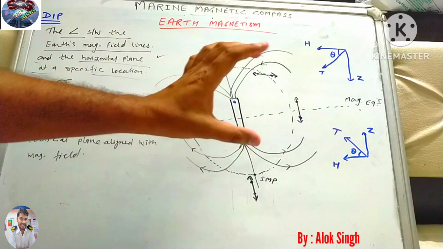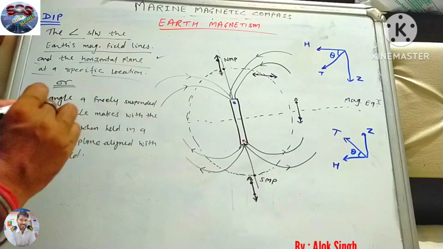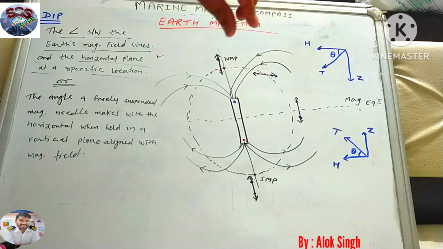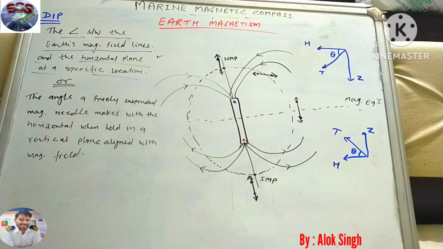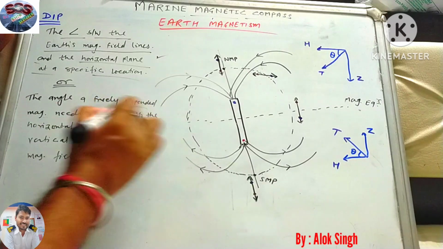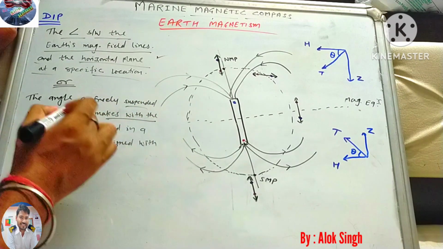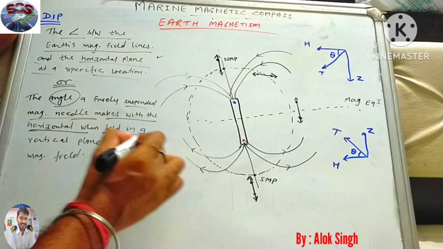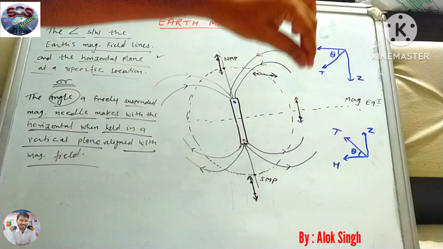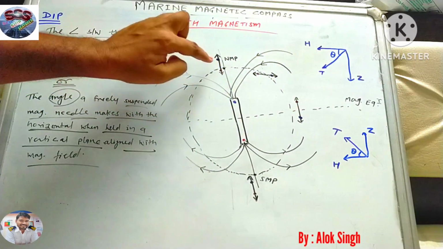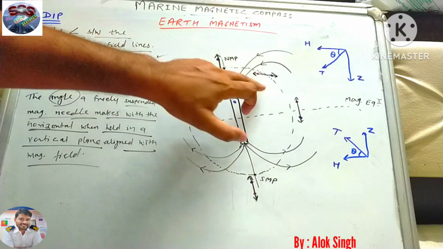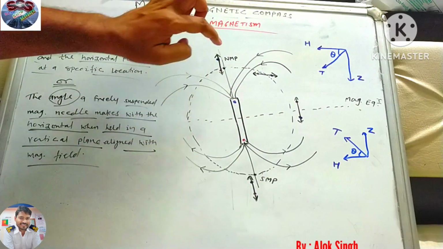In other words, to understand it, suppose we are freely suspending a magnet at any location, and that suspended magnetic needle makes an angle with the horizontal when held in a vertical plane aligned with the magnetic field. All the magnetic fields are there. I have shown it at various locations: at the equator, at the north pole and south pole, and one at an intermediate position between the equator and the north pole.